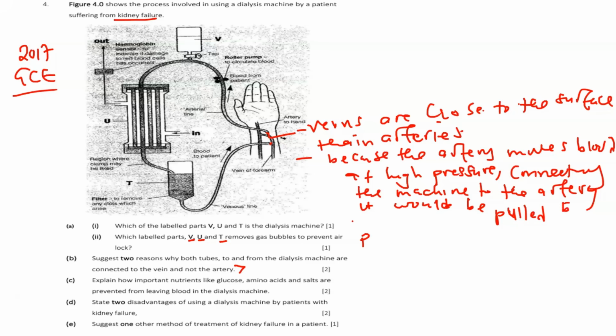So these are the two reasons why it is connected to the veins and not to the artery. But here, just know that they are fused to form what we call the fistula.